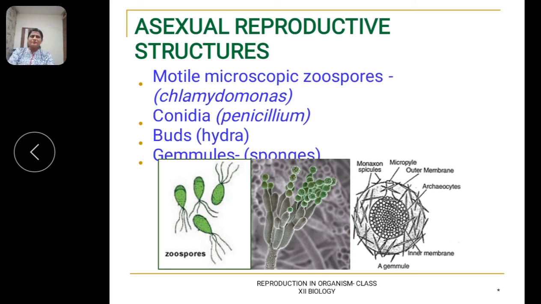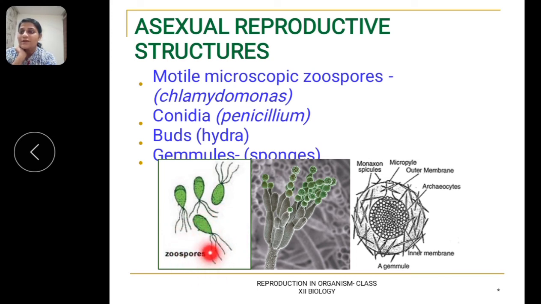Different organisms produce different types of spores. Zoospores are produced by Chlamydomonas. They are microscopic, meaning they cannot be seen with our naked eyes, and motile because one or two flagella are present on the zoospore.